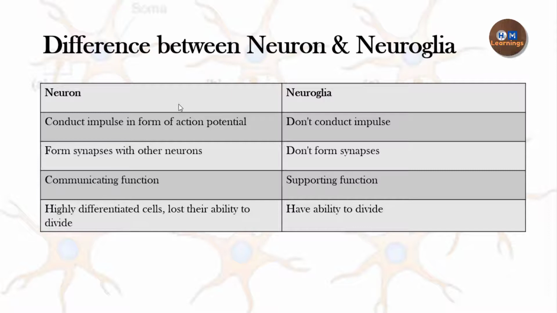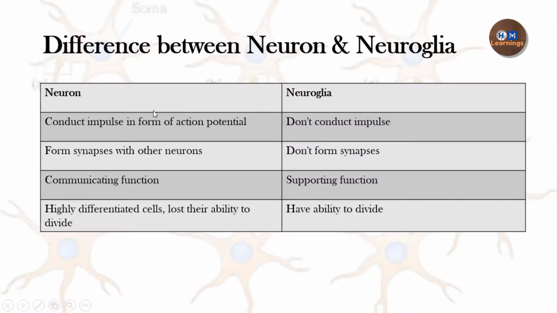A neuron has a communicating function. It transfers the impulse from one part of the body to another part of the body. But the neuroglia cell has a supporting function in the nervous system. It supports the neurons. We know that a neuron is a highly differentiated cell. It has lost its ability to divide. But in the case of neuroglia cells, they still have the ability to divide.